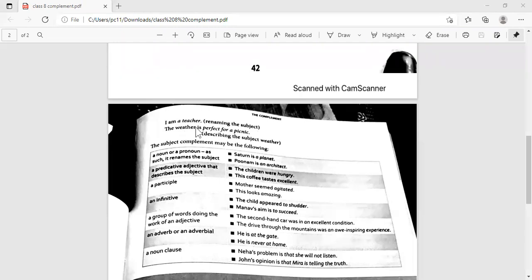So right here, what are we doing? We'll divide the sentence. We'll identify the subject. We'll identify the verb. We'll identify the object. What is the complement doing? Is it adding meaning to the subject or is it adding meaning to the object? Okay, right.